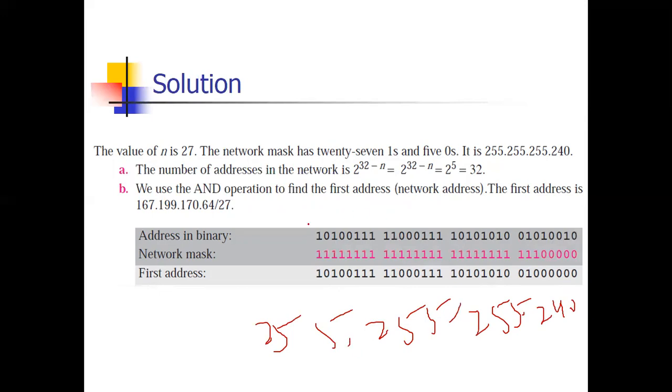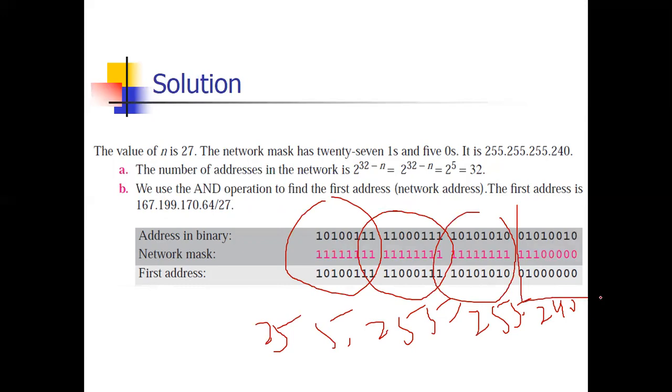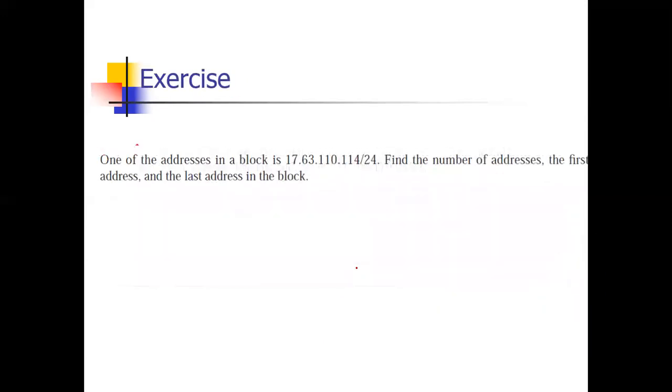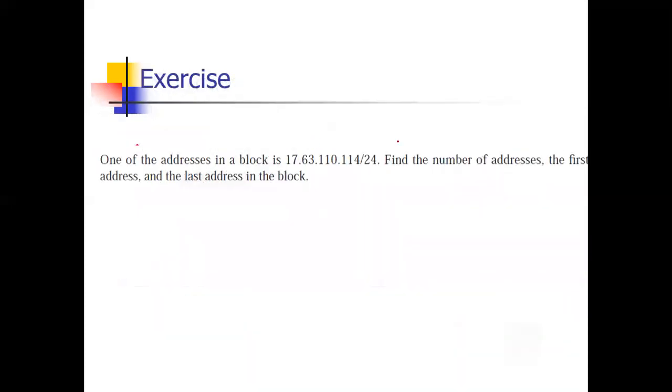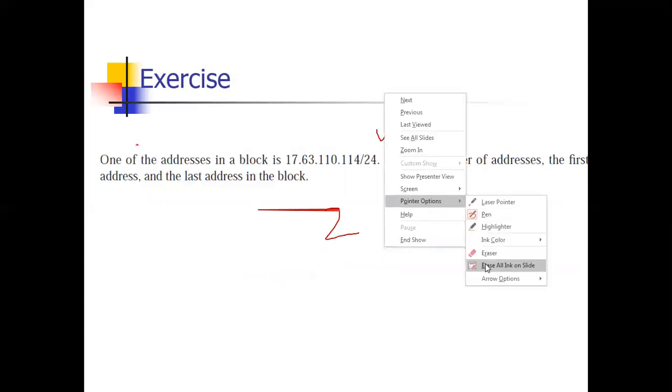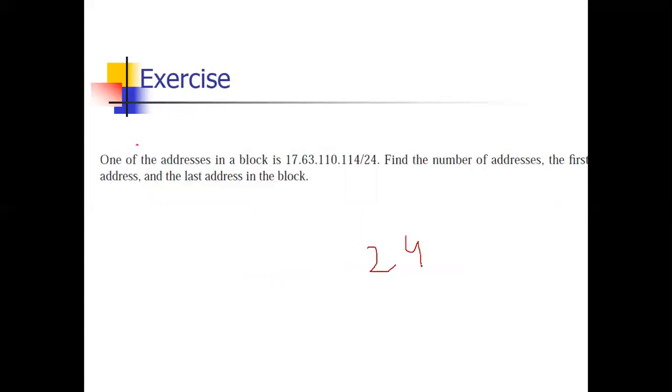When you multiply something by 1, it is the same. So there is no need to convert this to a binary number, or this. You just convert the number which is changed and you can solve. That is a short trick. Now see, in this figure, for the network mask, small n is 24, and 32 minus n is 8. So 24 perfect ones and 8 perfect zeros. So the mask is 255, 255, 255.0.